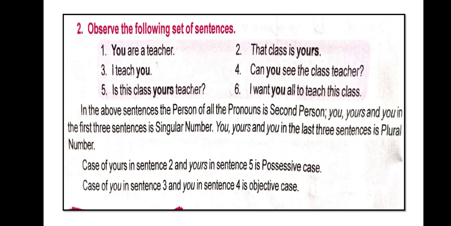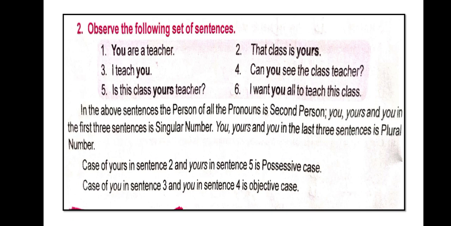Number 2, observe the following set of sentences. Now we have here 6 sentences in a box. I will read it for you. First number, you are a teacher. 2, that class is yours. 3, I teach you. 4, can you see the class teacher? 5, is this class yours? Is this class yours, teacher? 6, I want you all to teach this class.